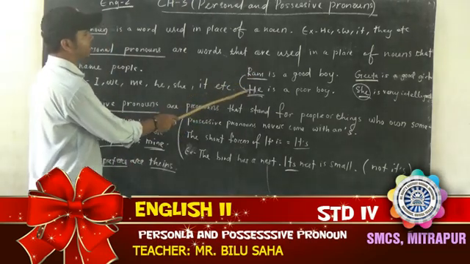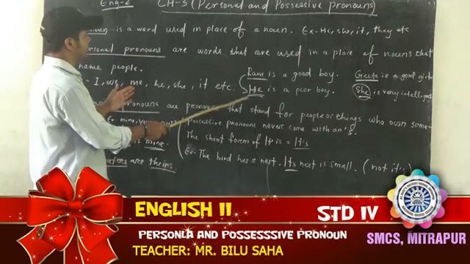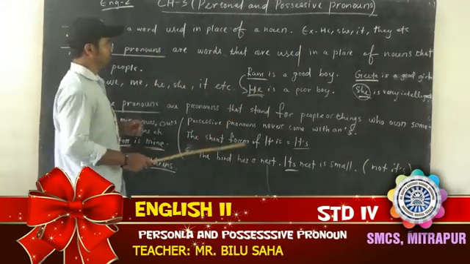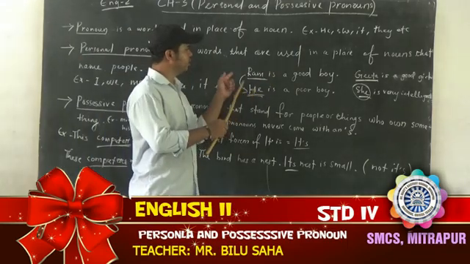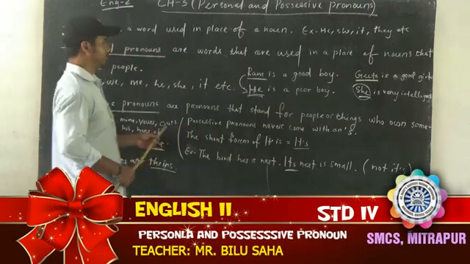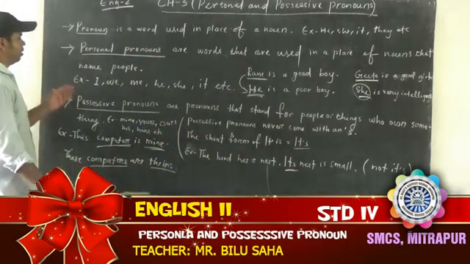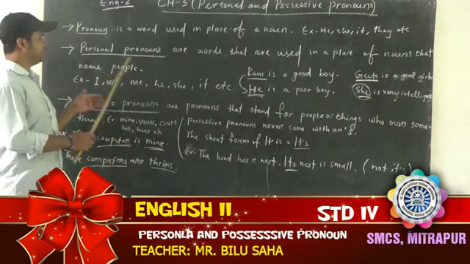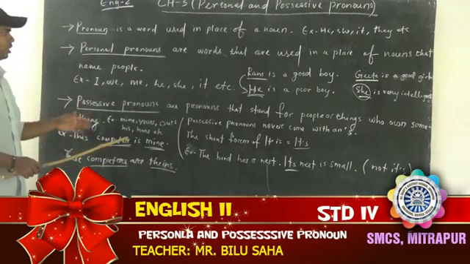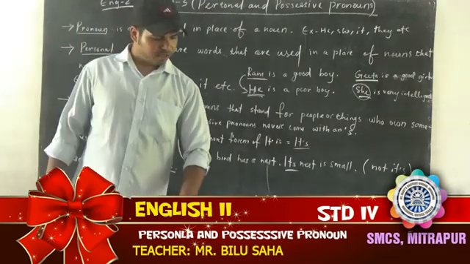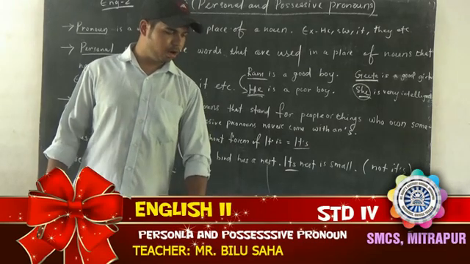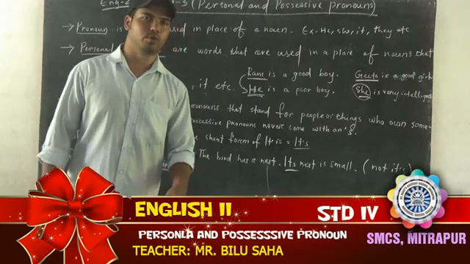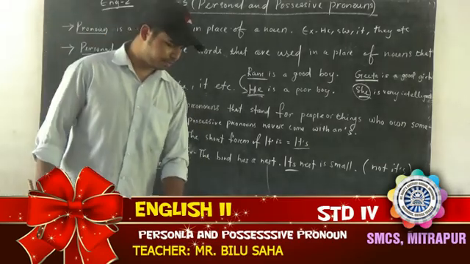Okay, this is a personal pronoun, because this is a word that is used in place of a noun that names people. Here, he is used instead of Ram. So that means he is a personal pronoun. He, she, it, I, we, like that. There are so many personal pronouns in your book. On page number 26, at the top, you can see that there are so many personal pronouns and their singular and plural forms.